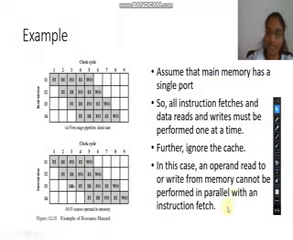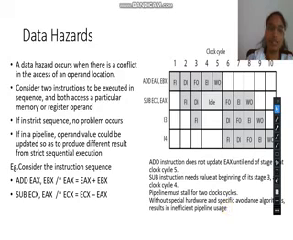The next one is the data hazard. So what is a data hazard and when does it occur? A data hazard occurs when there is a conflict in the access of an operand location. When two instructions need the same operand from the memory or the register, then these two instructions have to be executed in sequence.